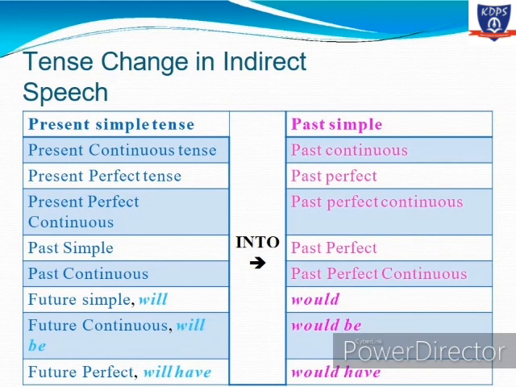Future simple, that means whenever we are using will with the sentence, it will change into would. And future continuous, that means will be, will change into would be. And future perfect, that is will have, changes into would have.